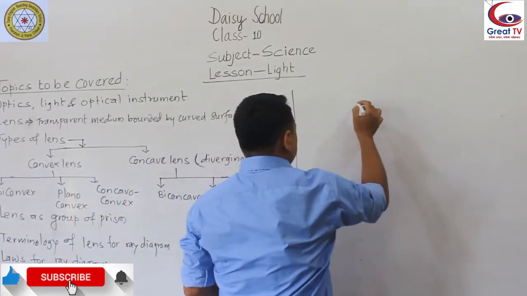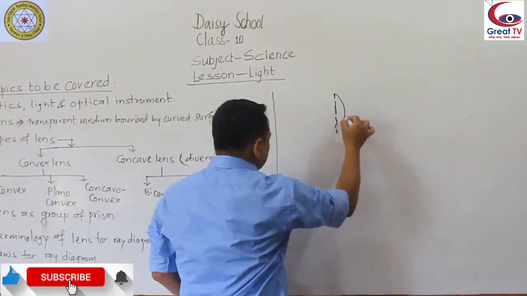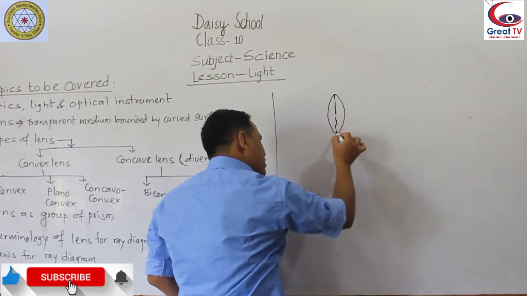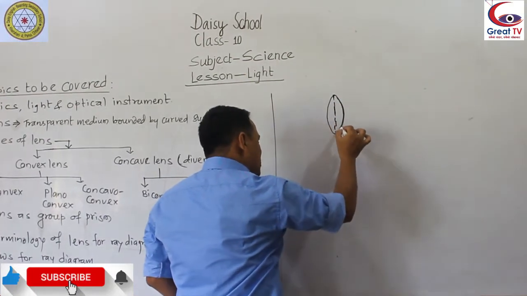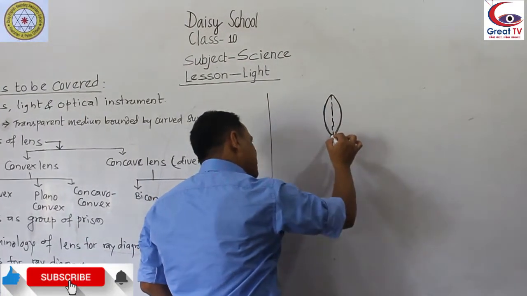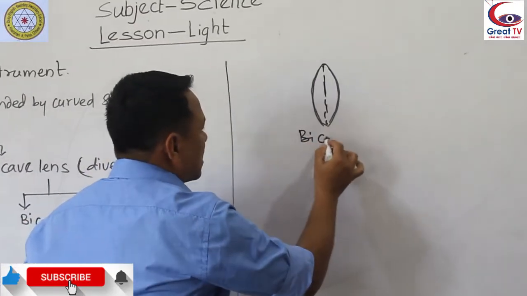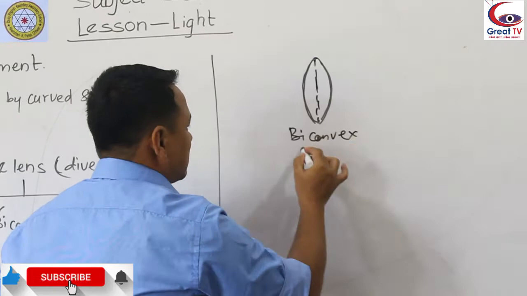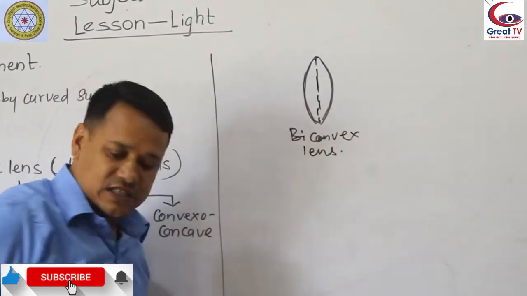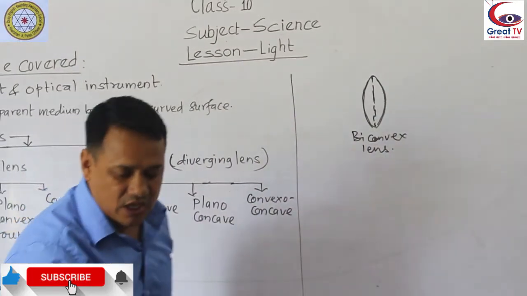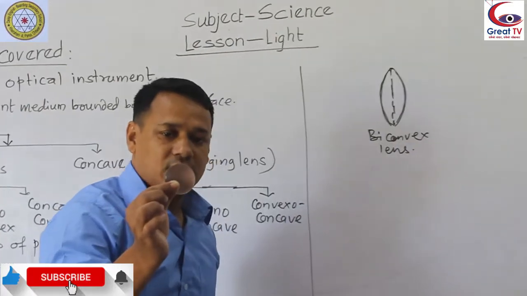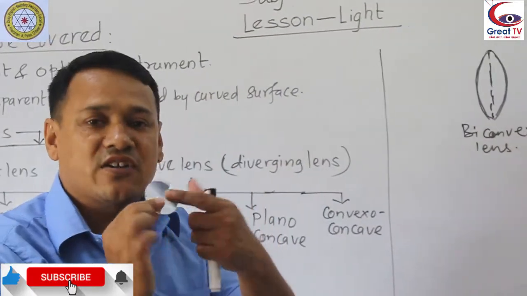If both sides, let's say this side is convex and this side is also convex, this is also a bulging part. This type of lens is called a biconvex lens. So what I am showing here is a biconvex lens, both sides convex.